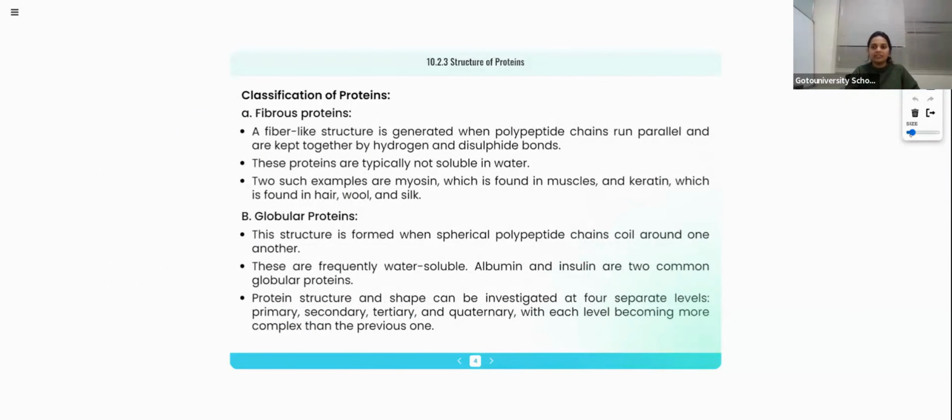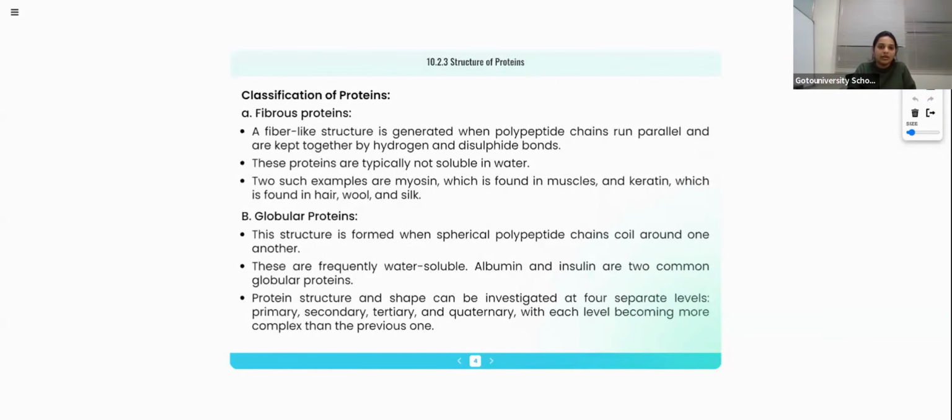Next one is classification of proteins. So we discussed the structure of protein. Proteins are made up of amino acids, I told you. Between the amino acid molecules, there is a linkage called a peptide linkage. How is the peptide linkage forming? By the removal of a water molecule. Then the proteins can also exist in zwitterionic form, I told you.